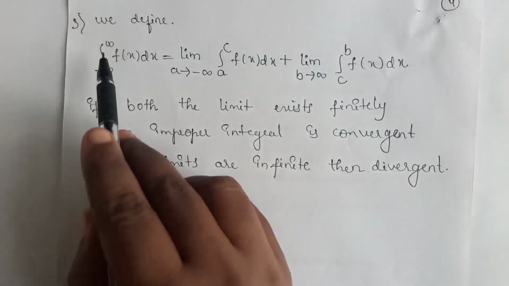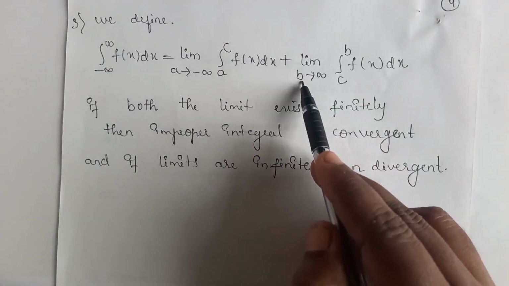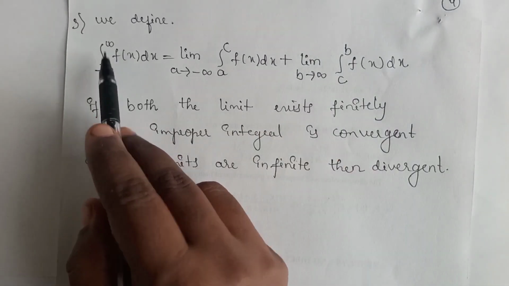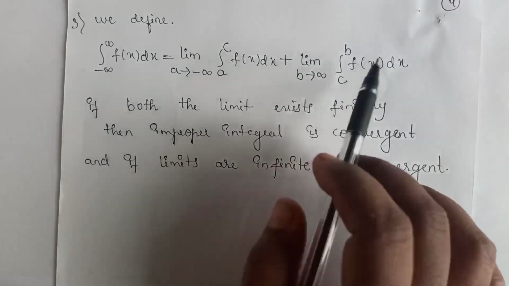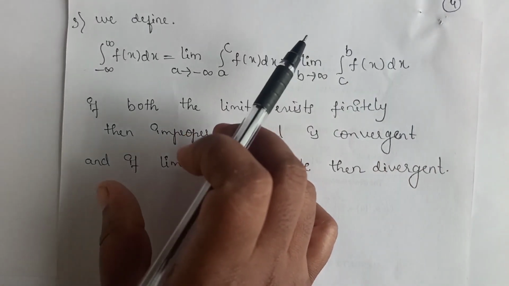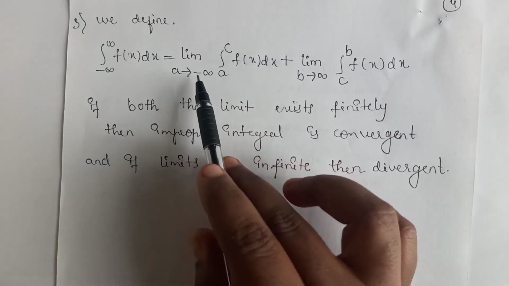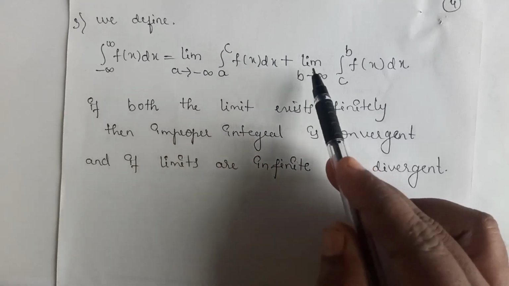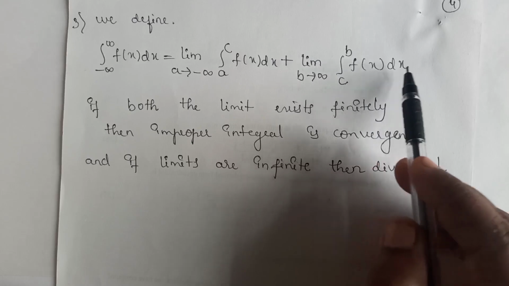Now we consider the limit of the upper limit, that is limit b tends to infinity. Since both the upper and lower limits are infinite, we consider two limits, that is the sum of the two limits, first one for the lower limit and second one for the upper limit. So now limit a tends to minus infinity integral a to c f of x dx plus limit b tends to infinity integral c to b f of x dx.